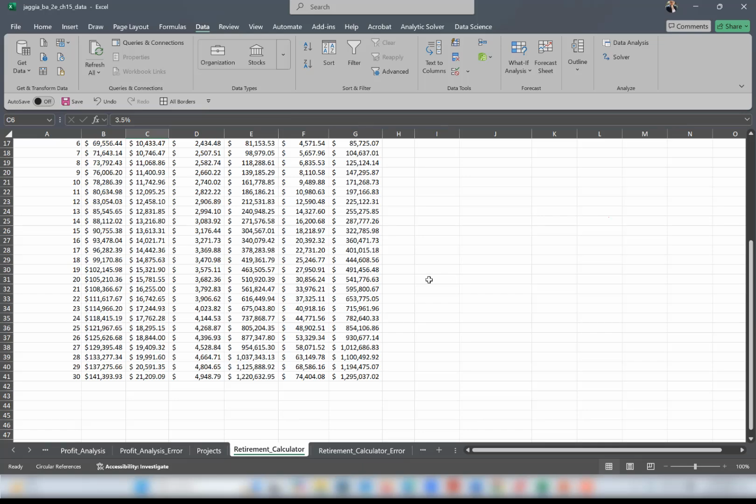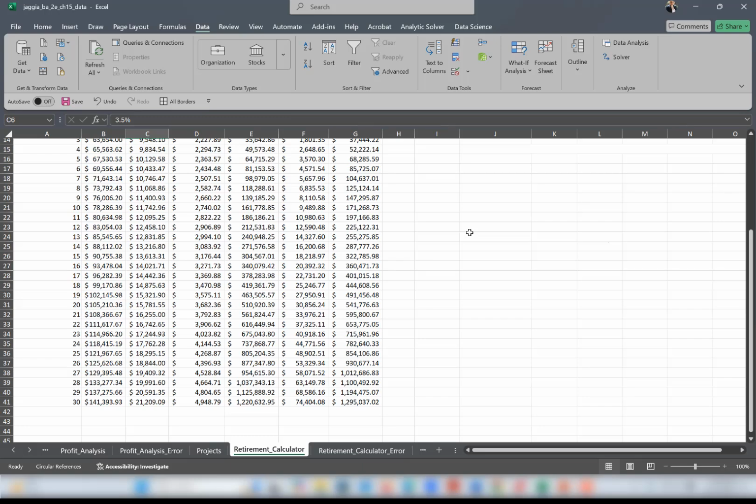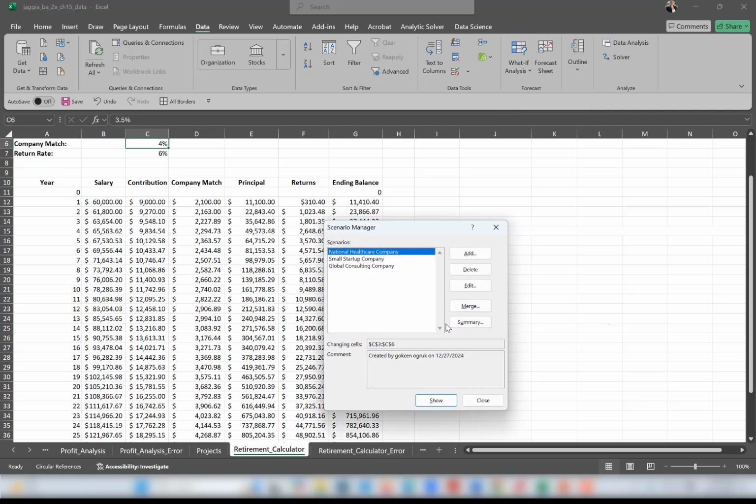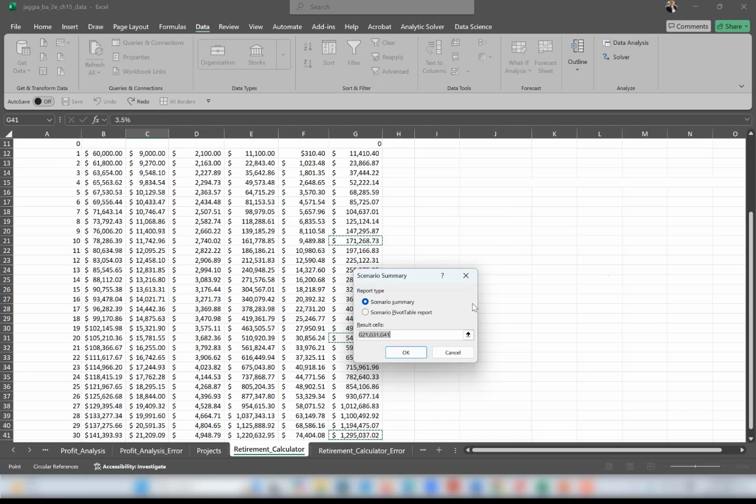The existing scenarios can also be edited or deleted in the Scenario Manager dialog box. Scenario Manager also allows us to display and compare results from multiple scenarios in the same report. Again, Data, What If Analysis, and Scenario Manager, and you can choose Summary here. The Summary option in the Scenario Manager produces a scenario summary report that displays the different scenarios and their results. Click Summary, and you will see that we have two options here. One of them is Scenario Summary, and the other one is Scenario PivotTable.